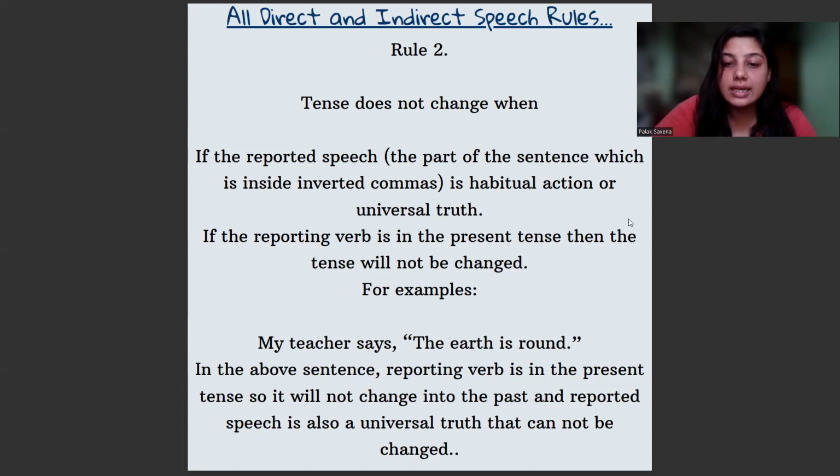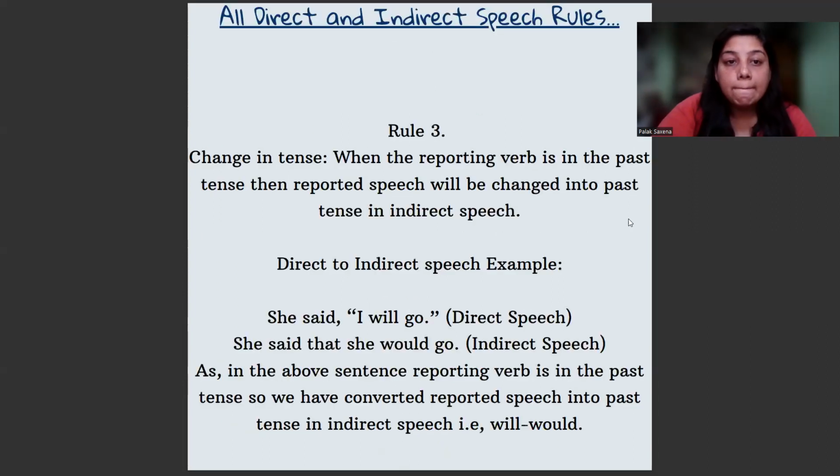In the above sentence, the reporting verb is in the present tense, so it will not change into the past. And the reported speech is also a universal truth that cannot be changed. One more thing you need to remember is to check the tense of the reporting verb. My teacher says; "says" here is in the present. So whenever the reporting verb is in the present and the reported speech is a universal truth or a habitual action, there will be no change except that you will use the conjunction "that".